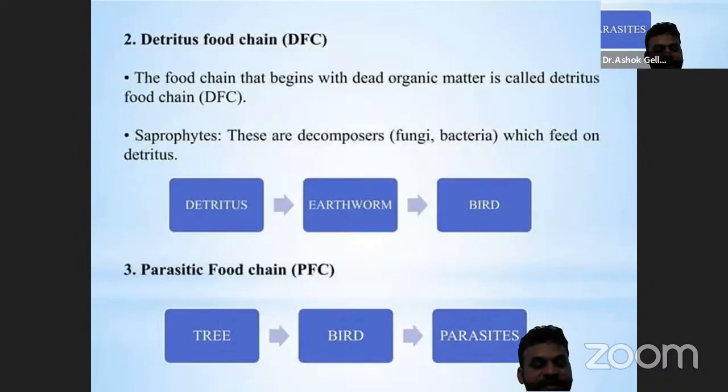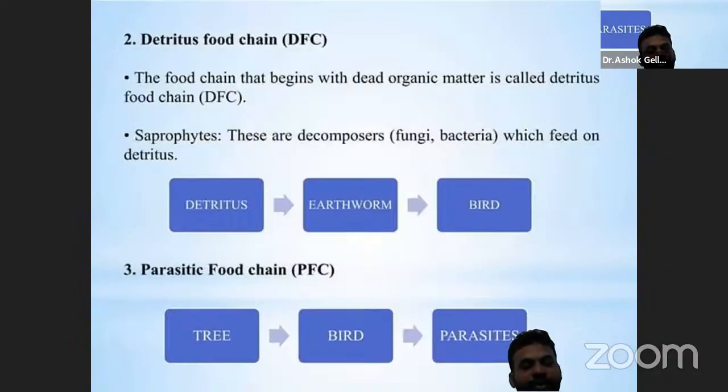Detritus food chain. The food chain that begins with dead organic matter is called the detritus food chain. Saprophytes are the best example of the decomposers in the detritus food chain, which feed on the detritus material, dead material. And the parasitic food chain is the third one.